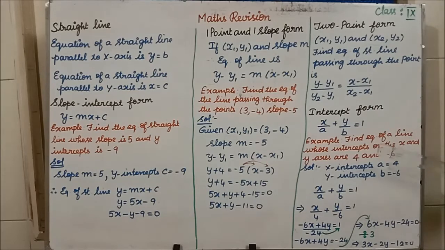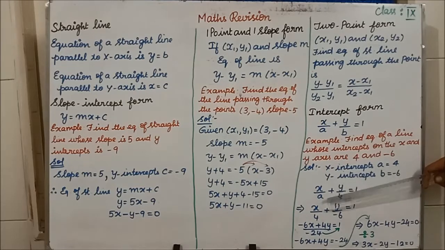The x-intercept is 4. X-intercept means a; in the formula itself, x-intercept is a and y-intercept is b. So we take a equal to 4 and b equal to minus 6. Then they are asking for the equation of the straight line, and they have given the x-intercept and y-intercept, so we apply this formula.